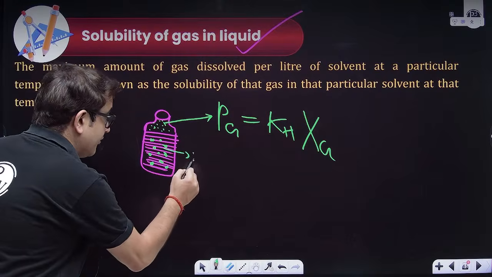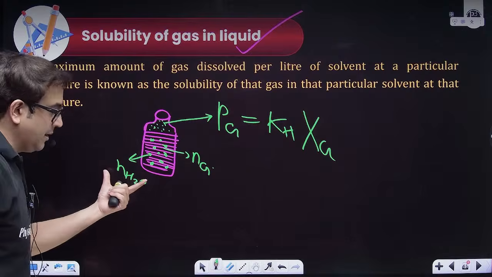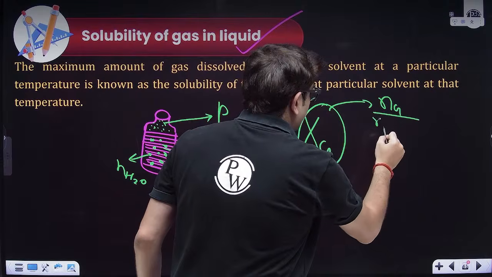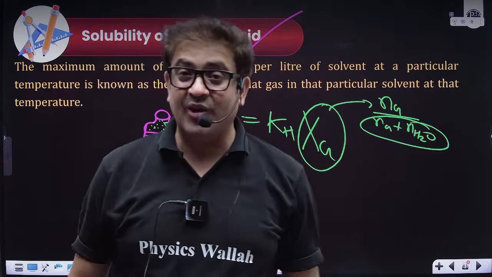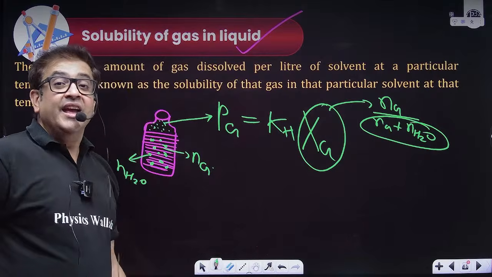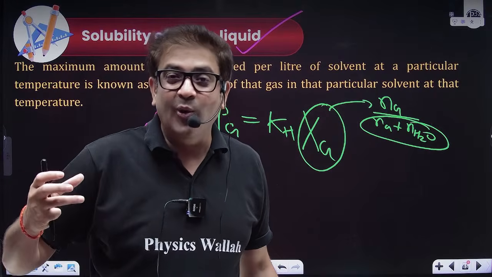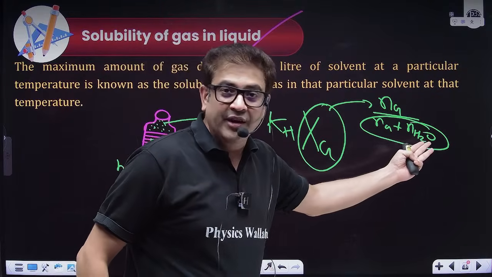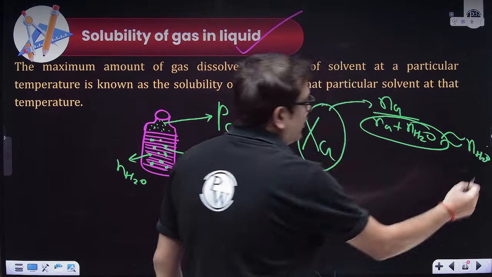So if the number of moles of gas in the solution is Mg, and the number of moles of, let's say this is water, is the number of moles of solvent, what will be the mole fraction of this? It will be number of moles of gas upon number of moles of gas plus number of moles of water. And obviously for mathematical calculation, you should use common sense: colligative property is valid for dilute solution, although this is not nothing colligative. But you tell me, if your cold drink is not having any soda, if it is not having any fizz, will you be able to hold it and tell by weight? No, sir. That means the weight of gas is nothing in comparison to the weight of water. So for mathematical ease, you can write this denominator as the number of moles of solvent only.